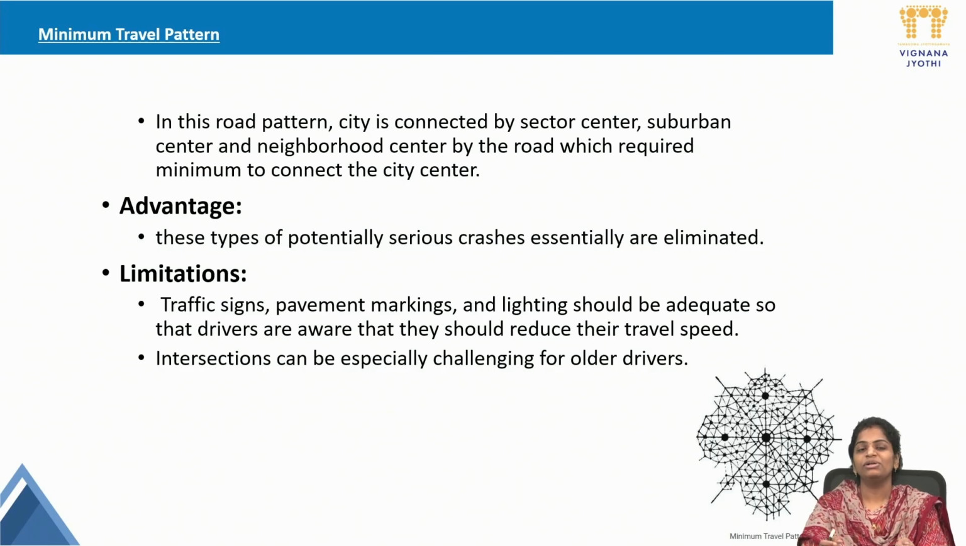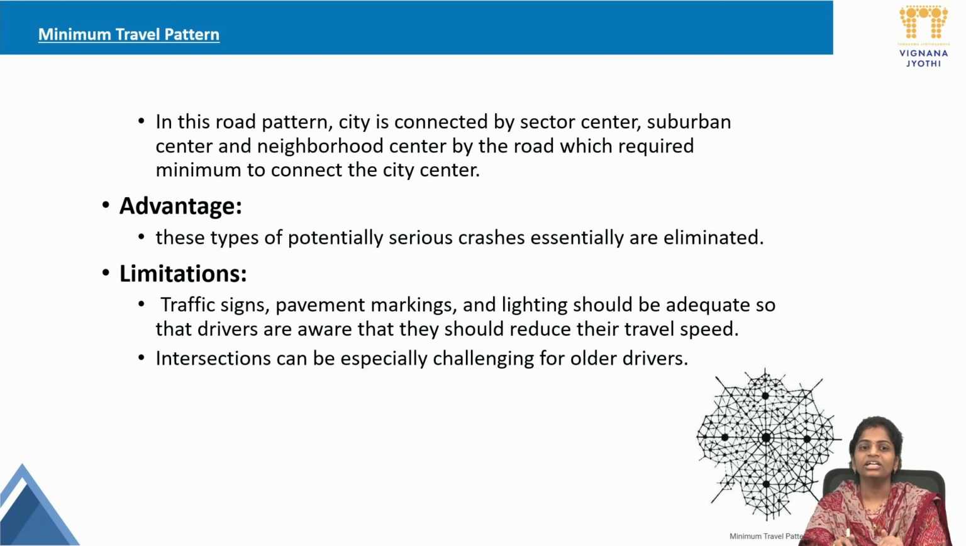The advantages will be that potentially serious crashes are essentially eliminated, because when it is the shortest time and shortest distance, mostly there will be more safety and more comfort for the passengers, so fewer accidents. What are the limitations of this? Majorly in this minimum travel pattern, it will be connected from the center. A center will have all the locations like sector center, suburban center, neighborhood center, by which minimum road is required to connect to the city center. The others will be connected with the city center. All patterns like commercial, residential, land uses, offices, everything will be in the center.